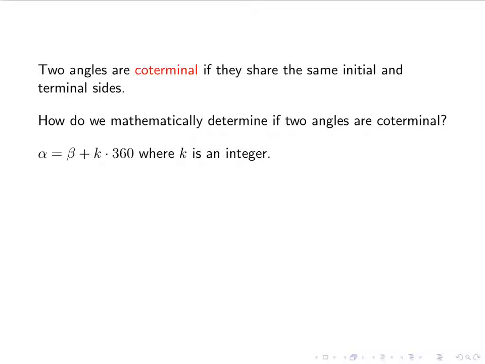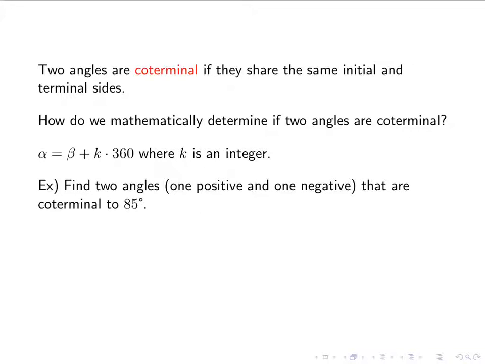So we have the equation alpha equals beta plus k times 360. And as long as k is an integer, then alpha and beta are coterminal. So as long as they are off by some number of circles, right? There are 360 degrees in a full circle. So you might have questions like, find 2 angles, say, one positive, one negative, that are coterminal to 85 degrees.